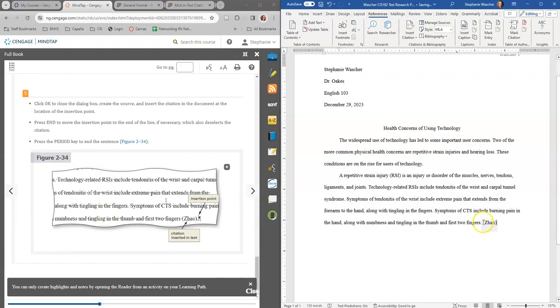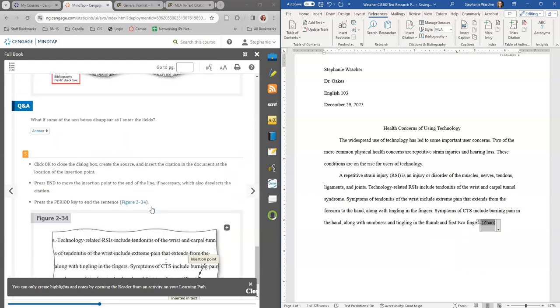Where I had it was probably not in the best spot. And then it needs to have a period afterwards, so I need to make sure I have a period in there. But we still have this where I can change if I add more, so I can edit the citation, edit the source, convert the source, and update the citations all here. I can update them all there.